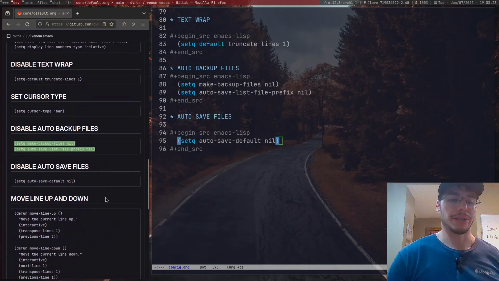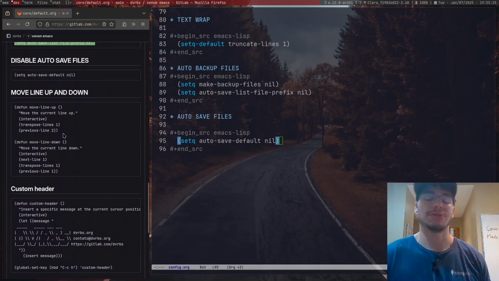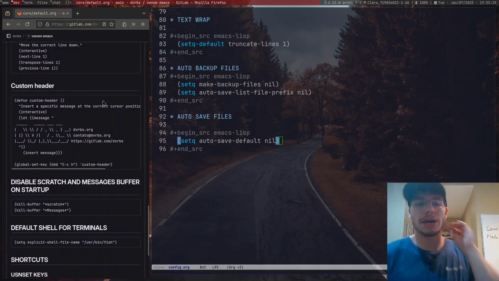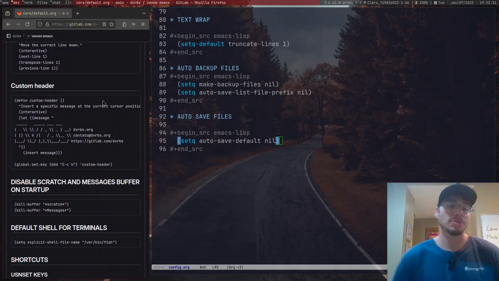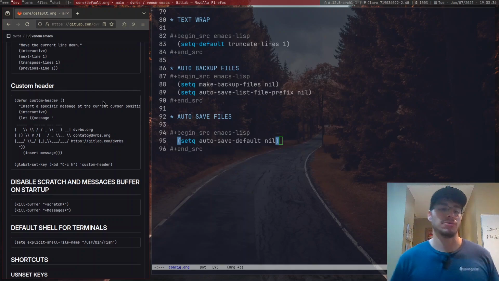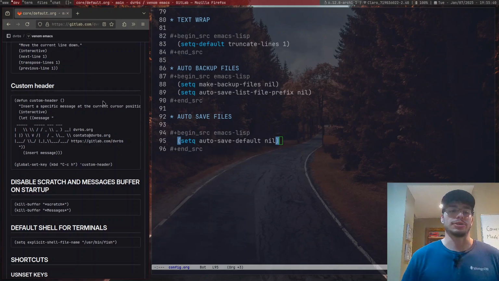Move line up and down. I've never used this, to be fair. I'm not gonna use that again. Custom header. The custom header thing is actually pretty useful, but for most people, this is not gonna be useful in a Kickstart project. So, kind of useless.